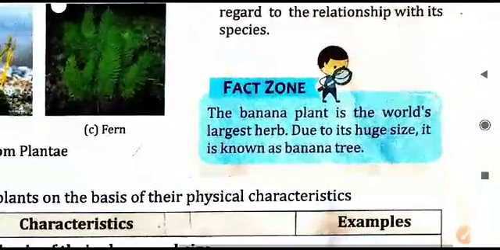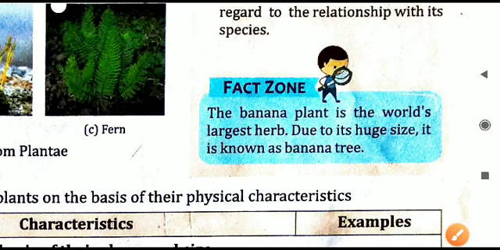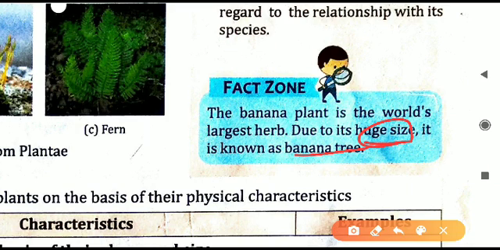Here one fact is given, we just have to memorize this. The banana plant is the world's largest herb. It is not a tree, it is a herb. Never say banana tree, it is a herb. So we have to say banana plant. If someone says banana tree, it is wrong. It has to be called a banana plant because it is a herb. It has a huge size. That is why it can commonly be called a banana tree, but it actually is a plant only.